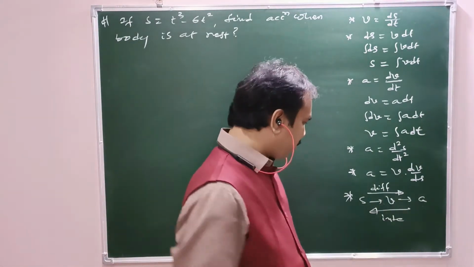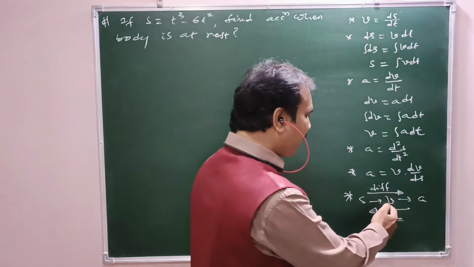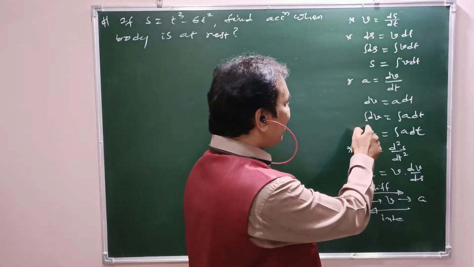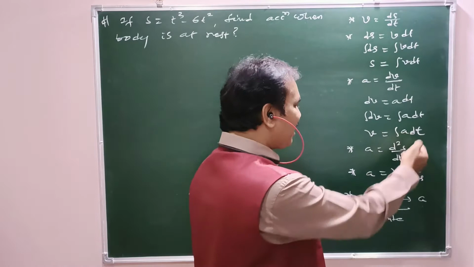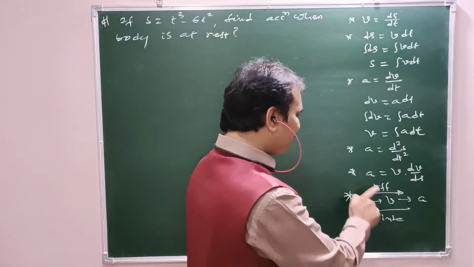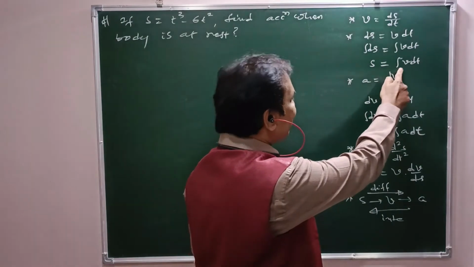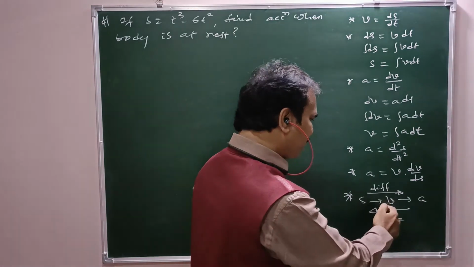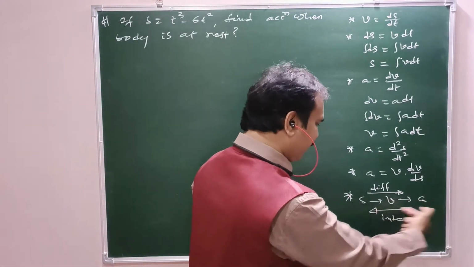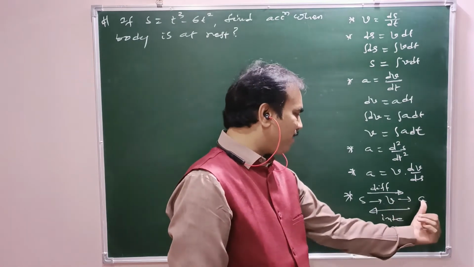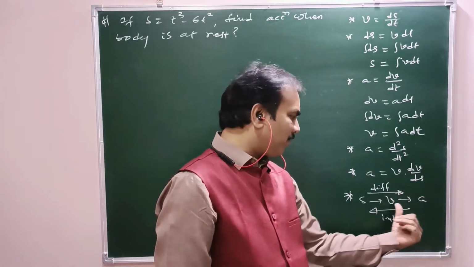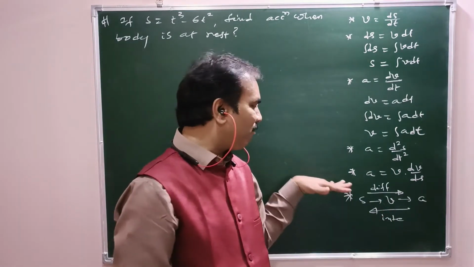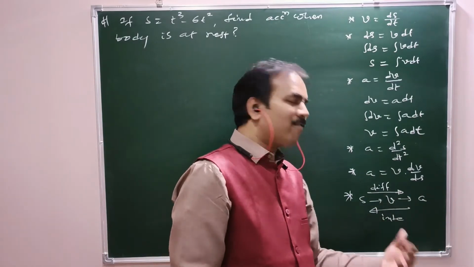Now coming to the reverse direction, from a to v. How to get v from a? By integration. Integral dv equals a dt, so v equals integral a dt. Similarly, s equals integral v dt. So in the reverse direction we get the next quantity from the previous quantity by integration. If you want v from a, take integral a dt; if you want s from v, take integral v dt. From left to right differentiation, from right to left integration.